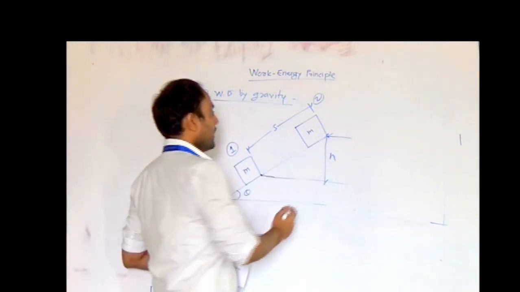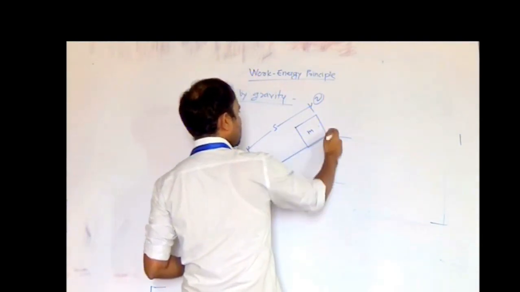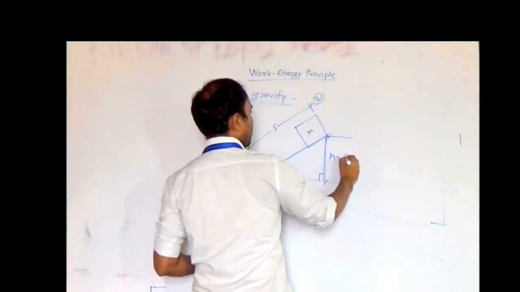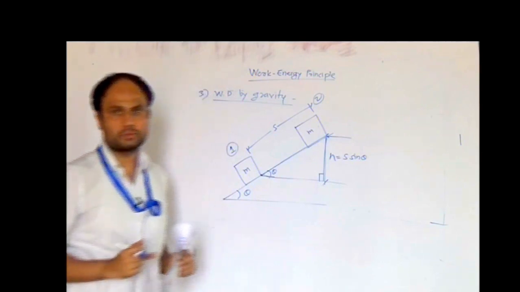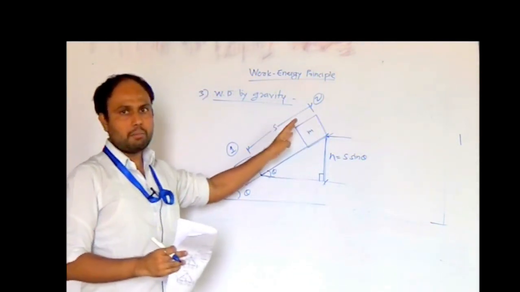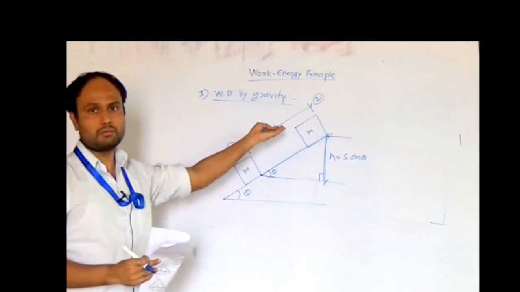So this value h, if you consider this right angle triangle, this distance is s, this angle is theta, and h will be equal to s sin theta. So whatever linear displacement along the slope is there, s, multiplied by sin theta is nothing but the total vertical difference of level for the block.